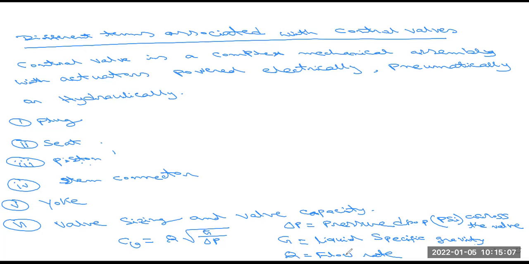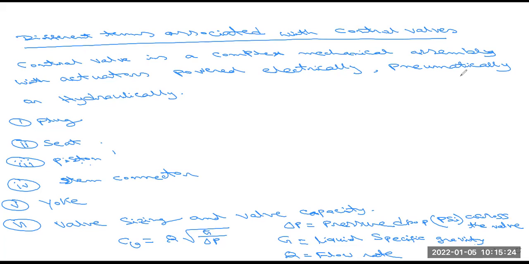So valve sizing and valve capacity control the valve or flow system in different types of operations, with different sizing of the flowing pipe system.